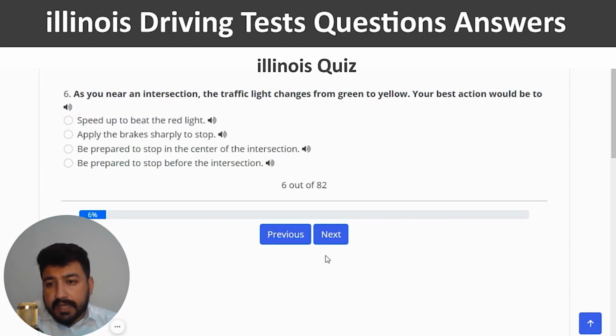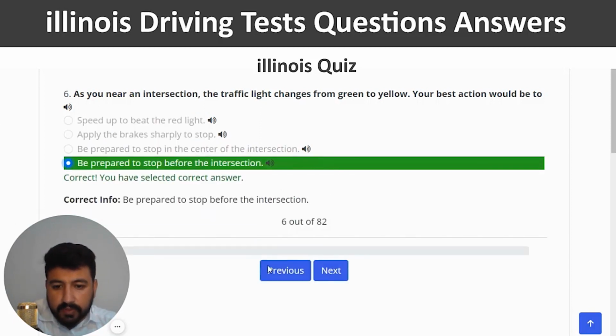The sixth question is, as you near an intersection, the traffic light changes from green to yellow. Your best action would be to... The right answer is be prepared to stop before the intersection. So the last option should be the right one, correct, and next.